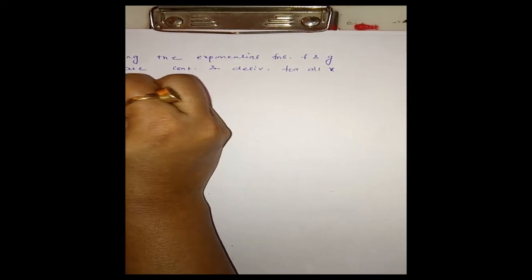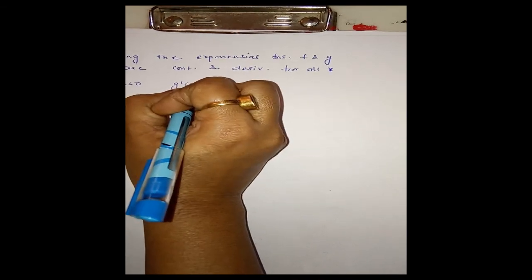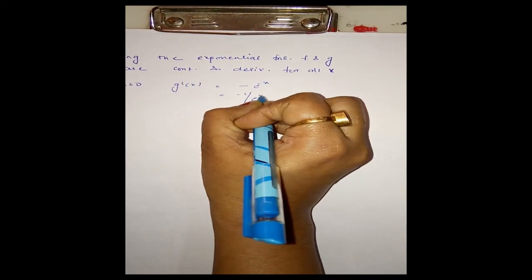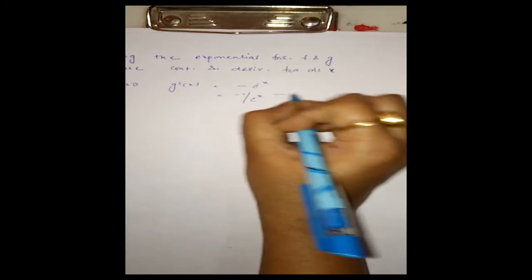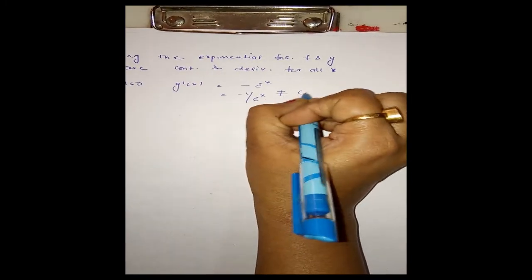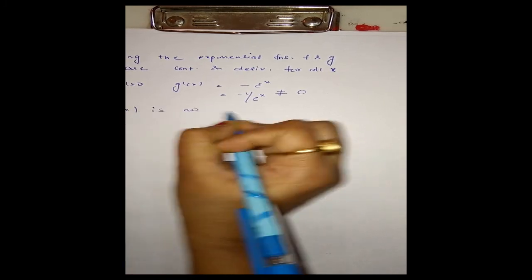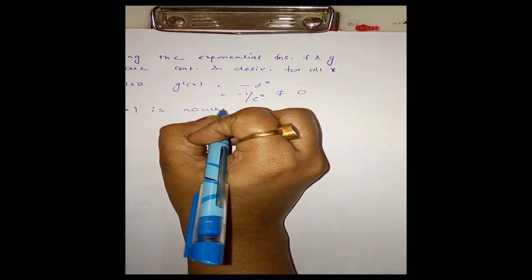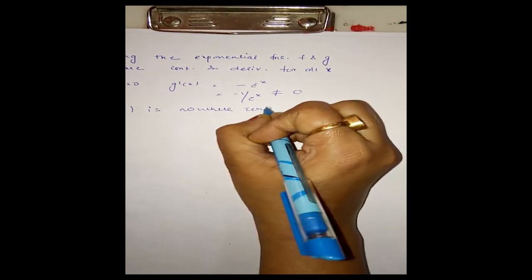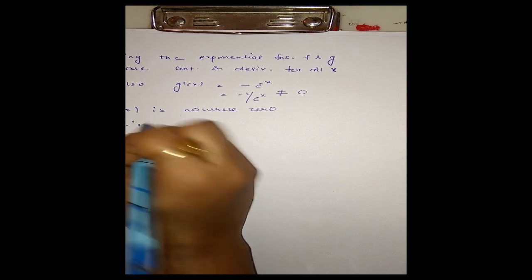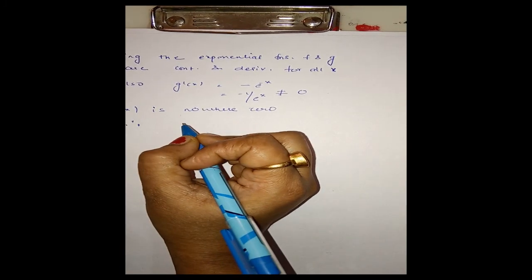Also, g dash x is minus of e to the power minus x, that is minus 1 by e of x, is nowhere 0. Okay, therefore all the three conditions of CMVT are satisfied.